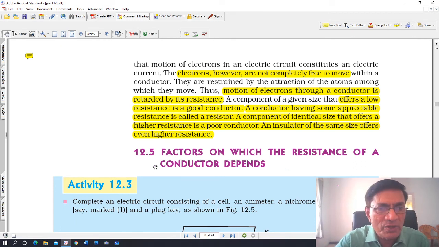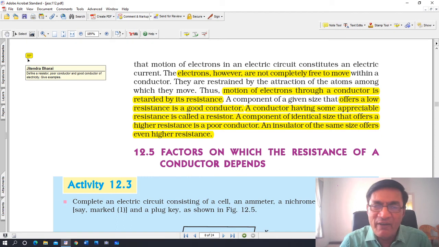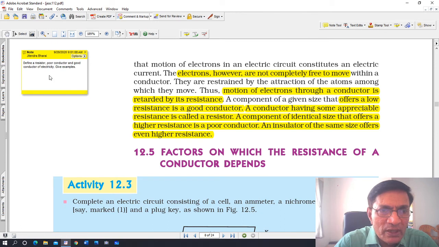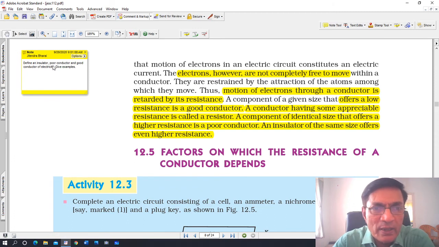Again, I have noted one question out here. Define a resistor, poor conductor, good conductor of electricity, and give examples. Instead of this, I'll write insulator. Define an insulator, poor conductor, good conductor. Example: a good conductor is aluminum wire and copper wire.